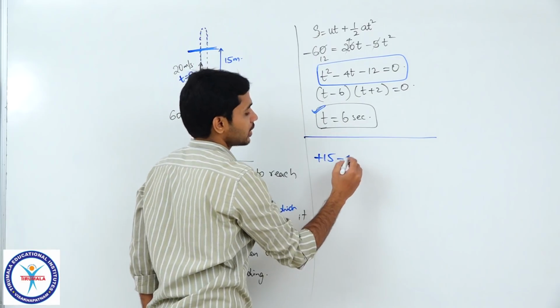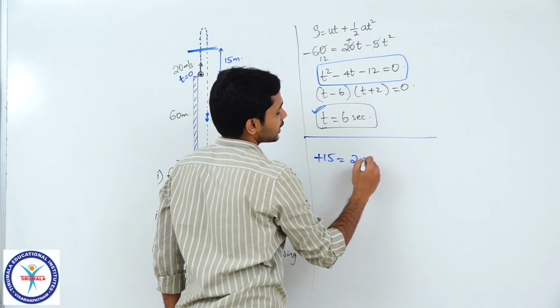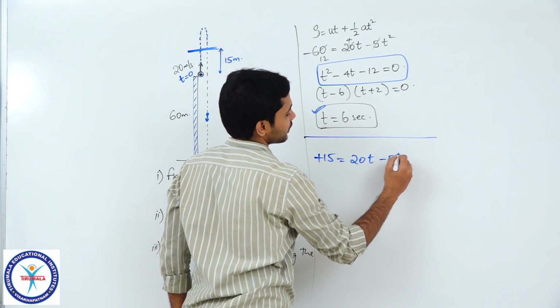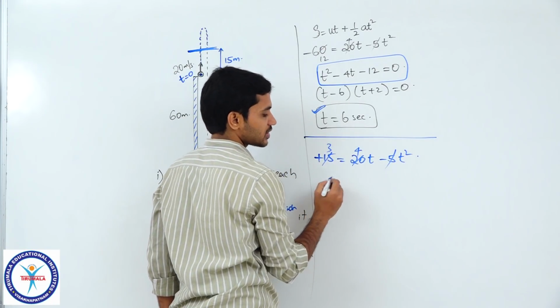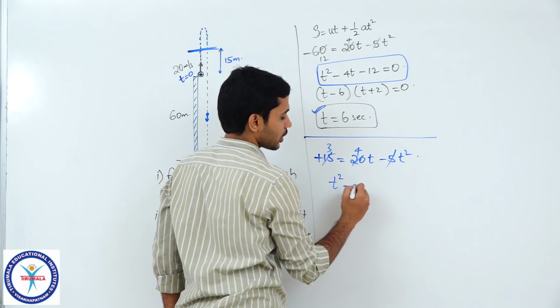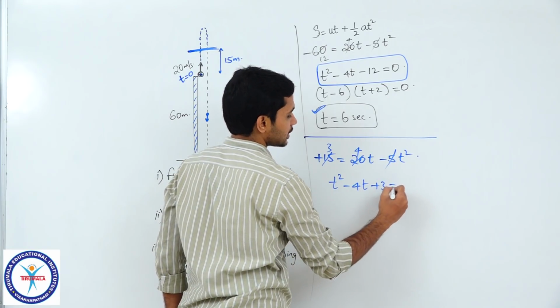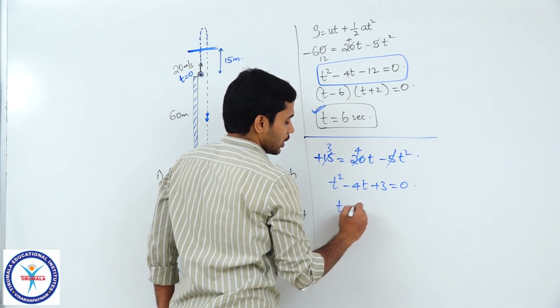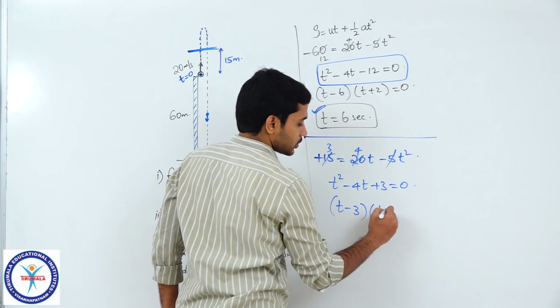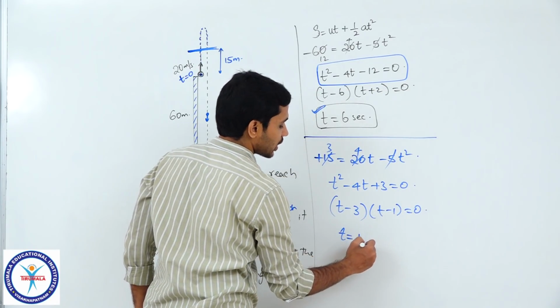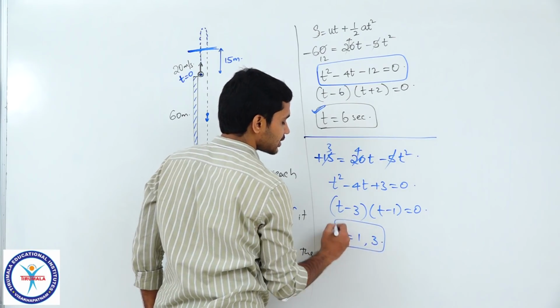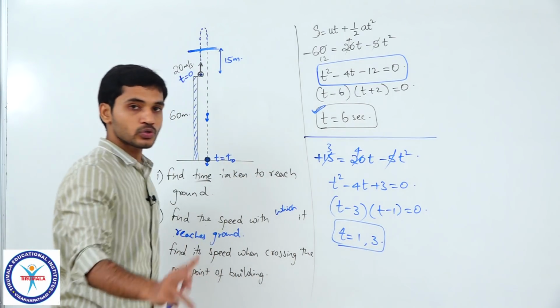Let us see what I get: 15 is equal to 20t minus 5t square. Dividing by 5, if I simplify, I get t square minus 4t plus 3 is equal to 0. I get (t minus 3)(t minus 1) is equal to 0, which means t is equal to 1 as well as 3, which means I got two solutions, right?